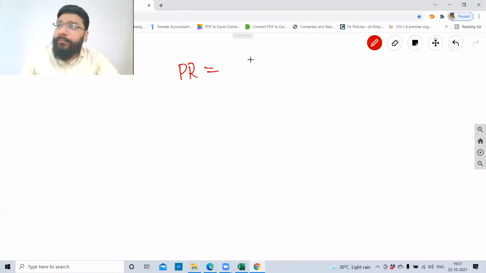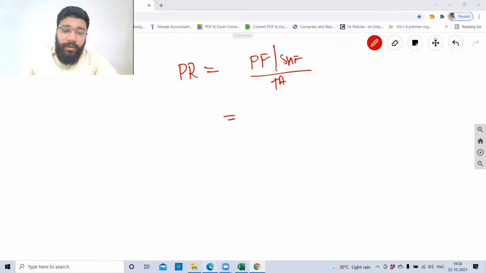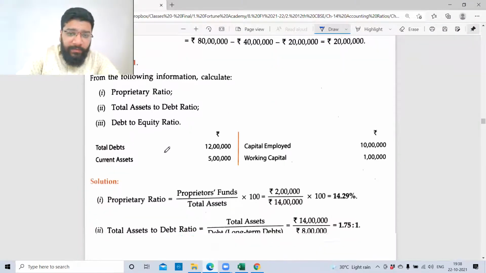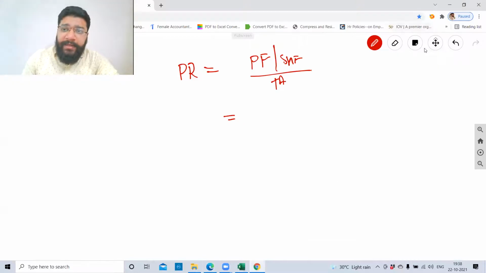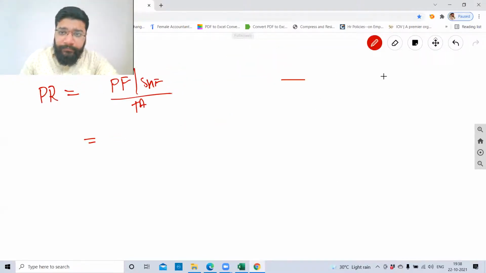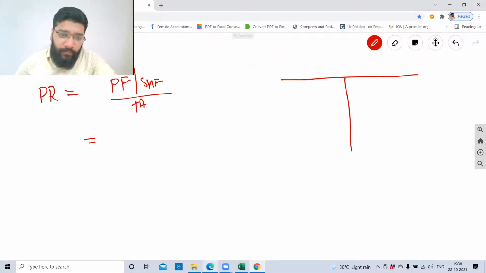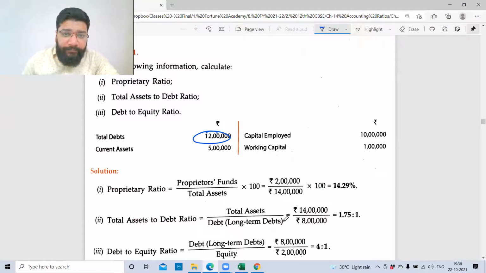Proprietary ratio is equal to proprietor's fund, which is also called shareholders' fund, divided by total asset. Okay, so shareholders' funds, guys, they have given me what? Capital employed. So I have to roughly create a balance sheet. They have given total debt. They have given me current asset, working capital. So capital employed. Okay.